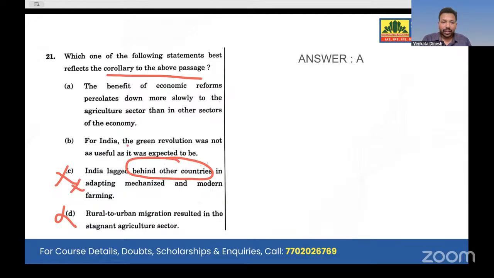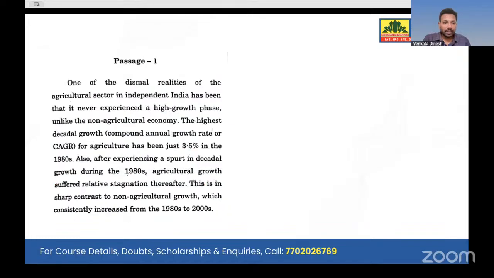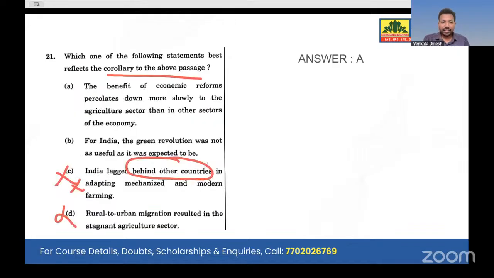And look at option B. For India, the green revolution was not as useful as it was expected to be. Look here, so was it? No, we didn't have that statement. So how can we assume? Yes, we know that the green revolution gave benefits only to some areas but not to all areas. Because, for example, the best decade of agriculture saw very little growth, very stagnant growth. That is what he said. So in that case, option A will be correct. We should not assume, we should not infer, and we should not go beyond what is mentioned. We have to concentrate only on what is mentioned because this is a passage, not an essay.